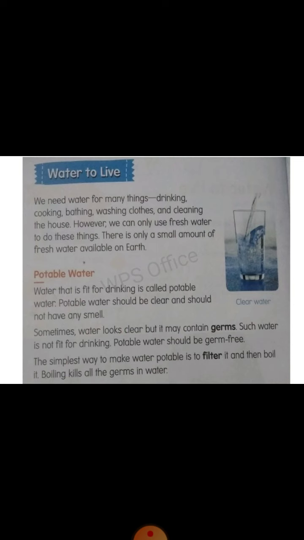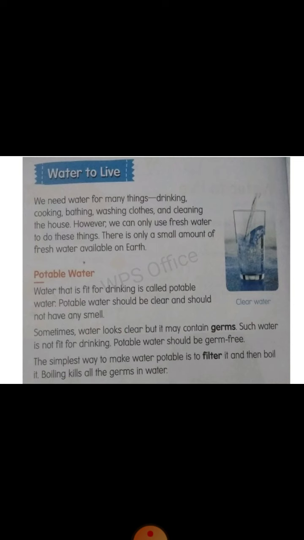Now come to potable water. Water that is fit for drinking is called potable water. Potable water should be clear and should not have any smell. Sometimes water looks clear, but it may contain germs. Sometimes water may look very clear, but it doesn't mean it does not have any kind of germ.